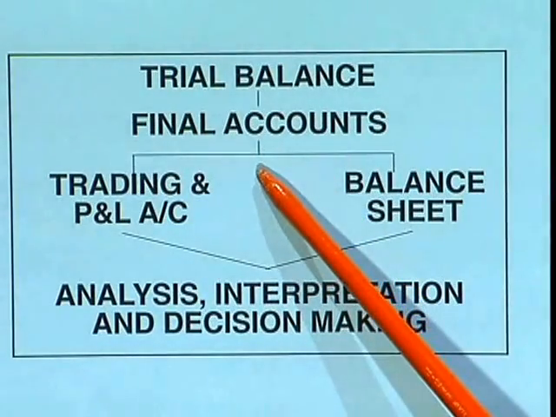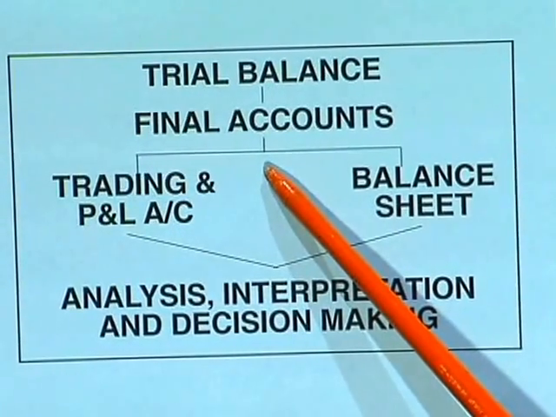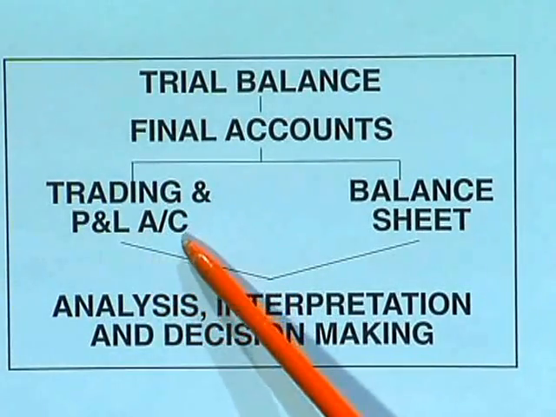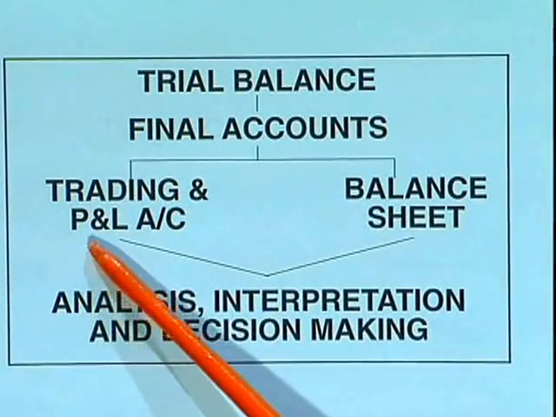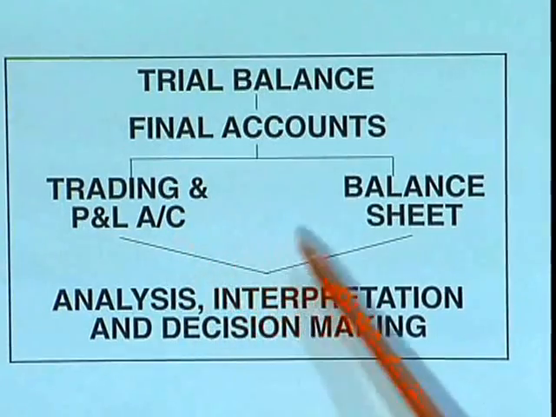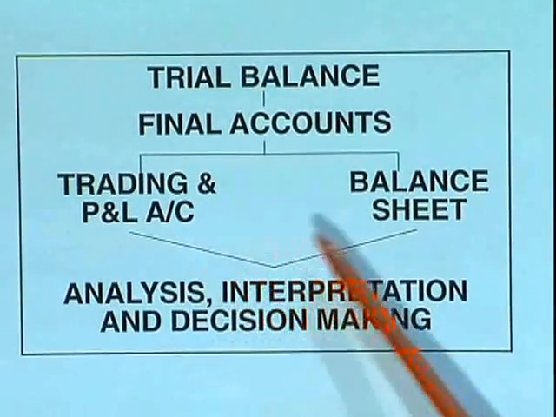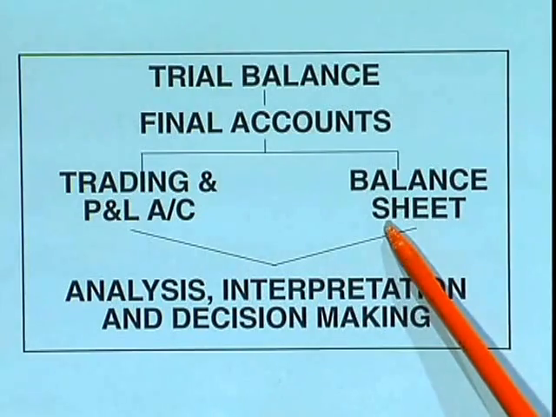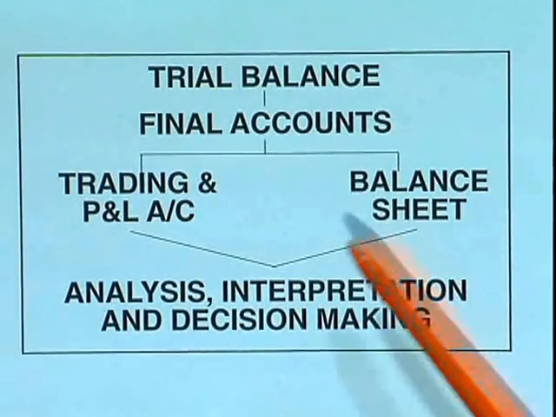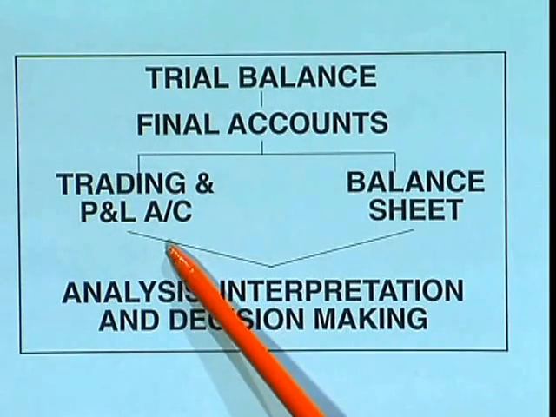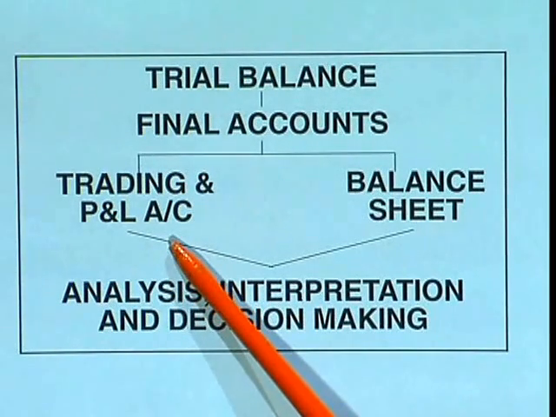In final accounts, basically we prepare two statements. One is the trading and P&L account. P&L account means profit and loss account, and the second statement is the balance sheet. These are the two main statements which are prepared in final accounts. Trading account and profit and loss account give us the figure of profit or loss earned for that particular year.